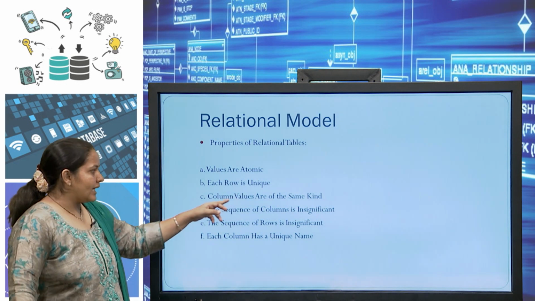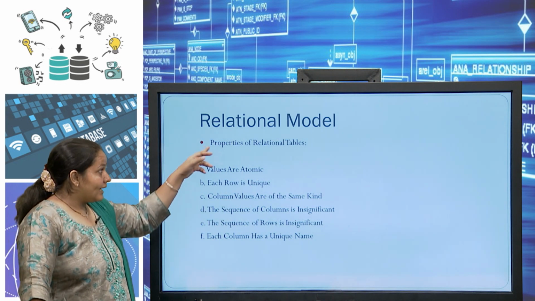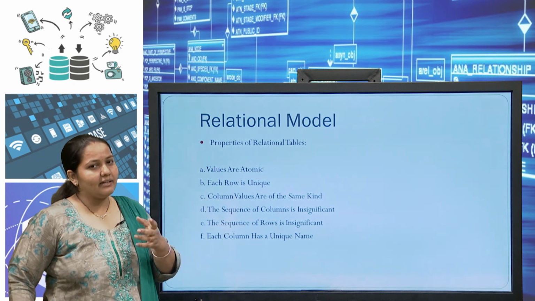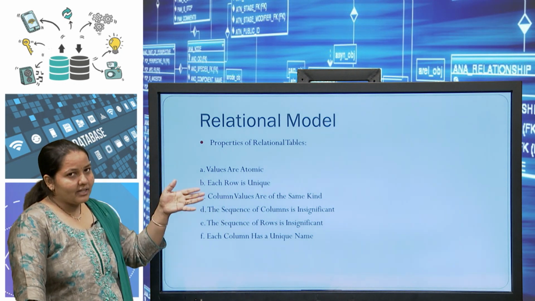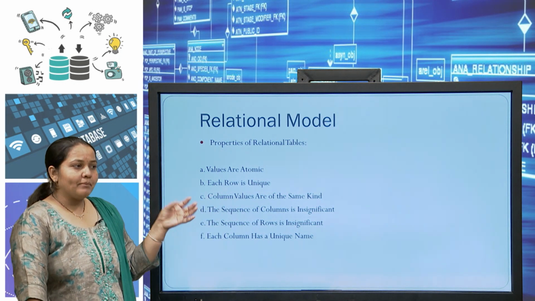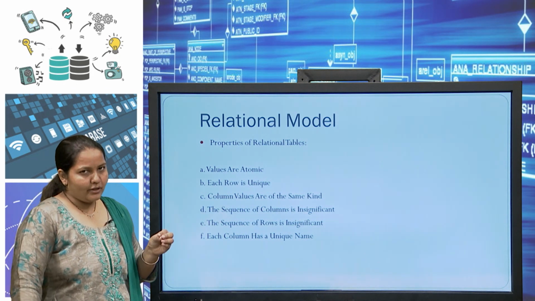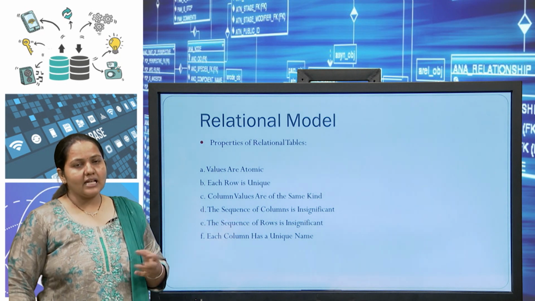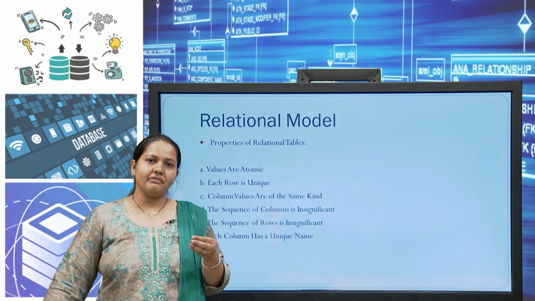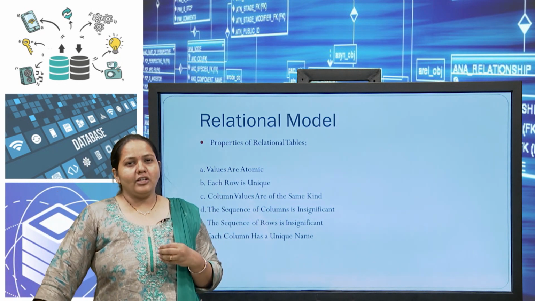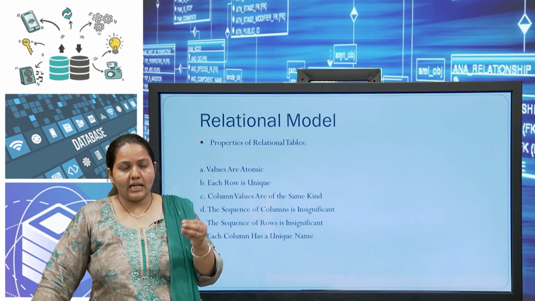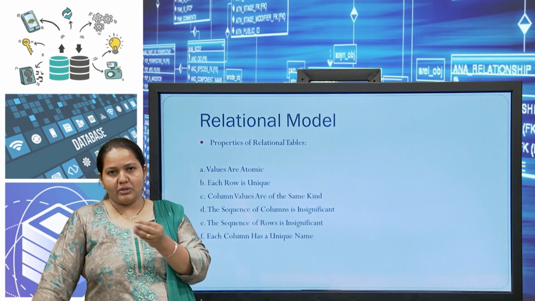So, you have to take care of the common values, and that is a property of a relation. Whenever you are defining the relation, it guarantees that whatever values you enter in that particular field must be of the same kind. One more property: the sequence of columns is insignificant. That means, once you have defined the columns, you can use number first, then name first. It is not necessary to use them in that particular sequence every time.